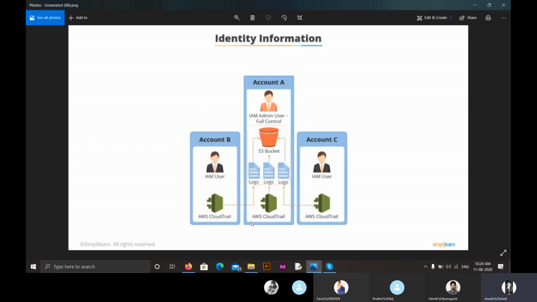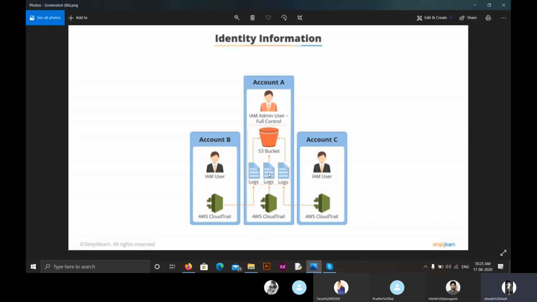Using AWS CloudTrail, we can access this identity information and track what users are doing with our data present in the S3 bucket. Understood, right? So using identity information, we can log, monitor or track what all the users are doing with our AWS services or the data that belongs to us, the admin users. So that is about identity information. That was the fifth feature.